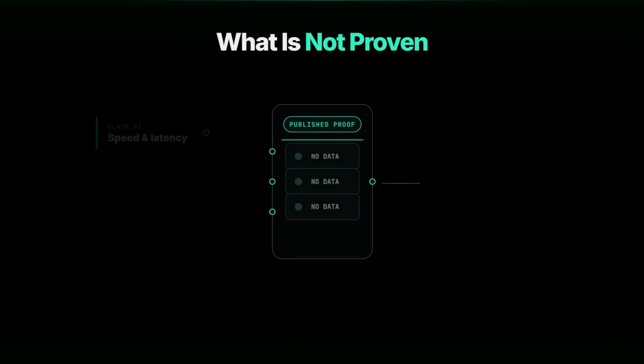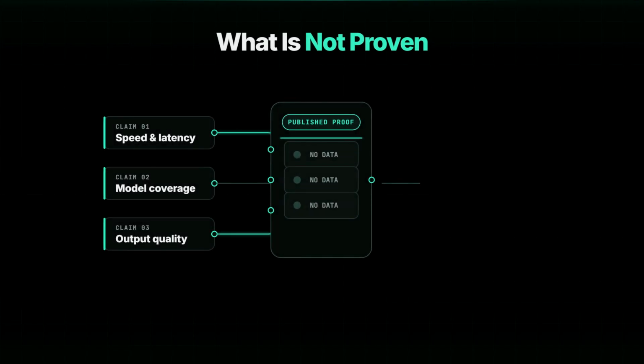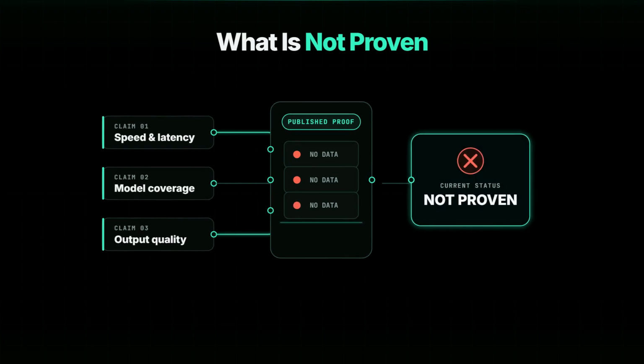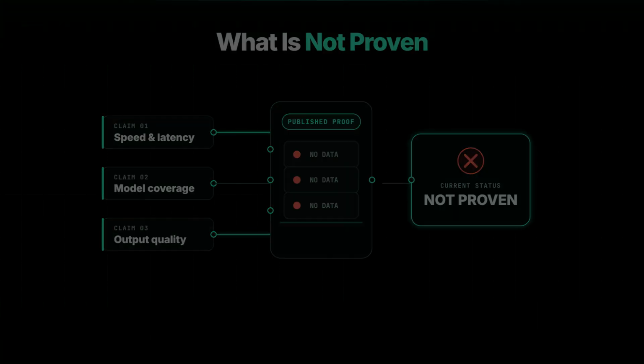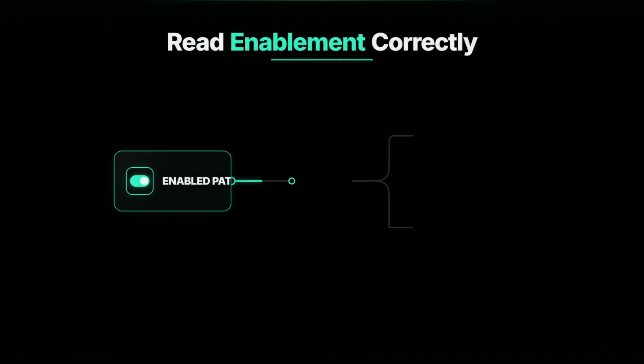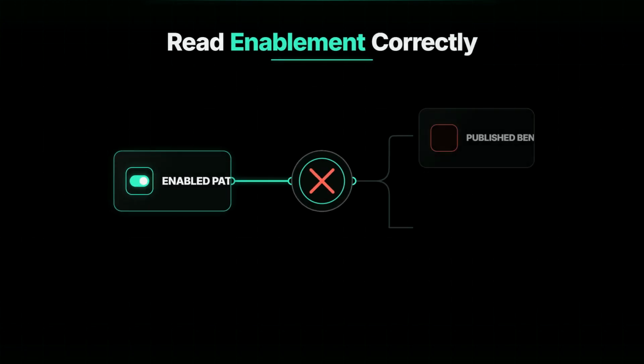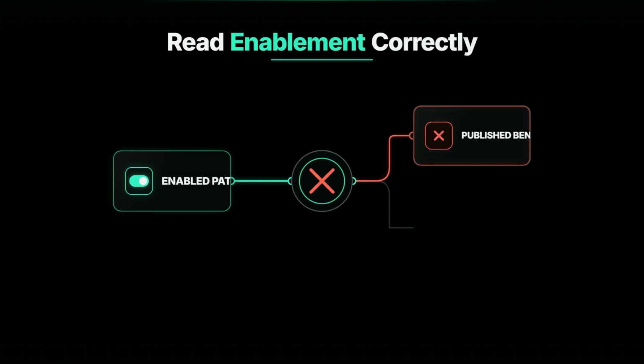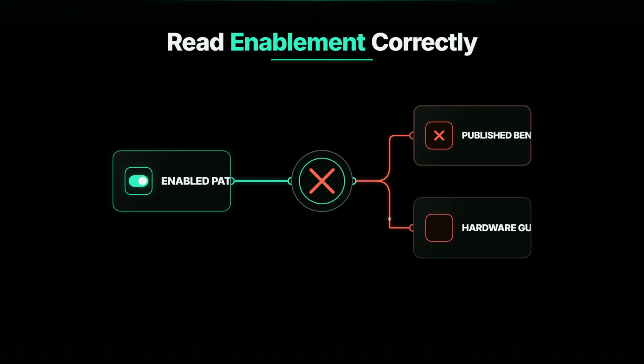Neither verified source provides tokens per second, latency, memory consumption, RTX model coverage, or quality comparisons. Any claim that this is automatically faster would outrun the evidence. So, enabled means the software path exists and the pull request documents validation. It does not mean every RTX setup has been benchmarked or guaranteed by these sources.